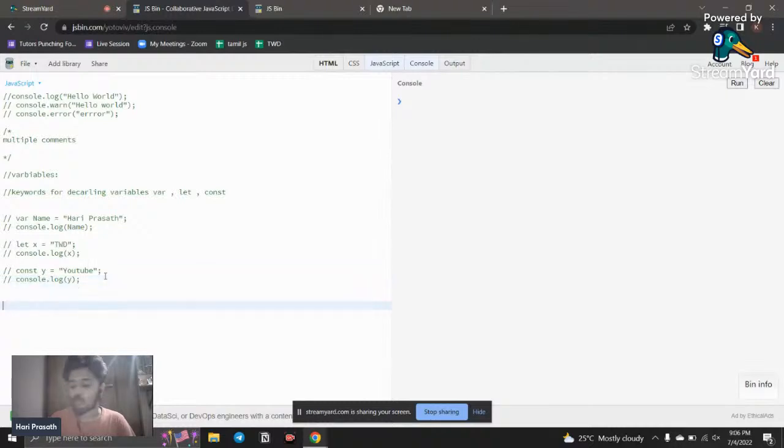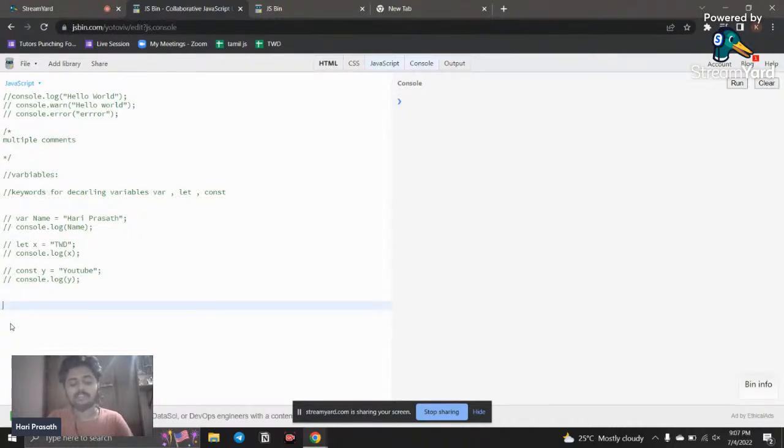I am going to see the difference between var, let, and const. For example, I say that var has function scope, but it does not have block level scope. So let's see what function level scope is and what block level scope is. First we go with block level scope. Block level is anything that comes within the curly braces. Like if you are using loops or conditional statements, those are considered block level scopes. I'm going to use an if statement.